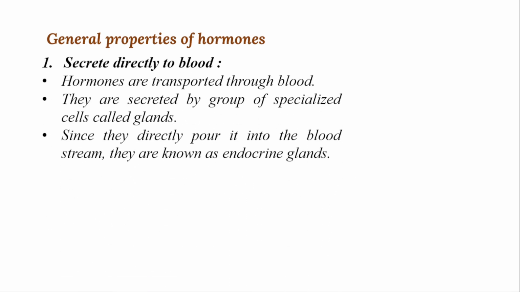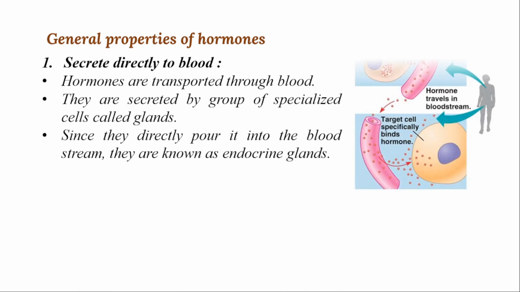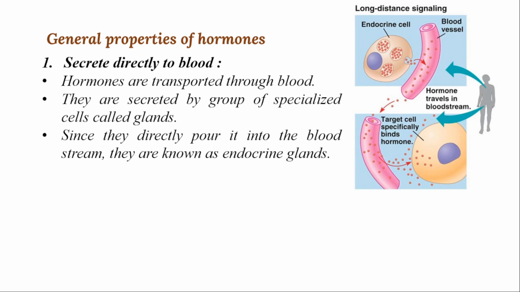And the first important property of hormones is that hormones are secreted directly into the blood. Generally, most of the hormones are secreted by the endocrine system. Because of that, the endocrine cells secrete these hormones in a distant location, and then these hormones are circulated through the bloodstream and reach the target cell, right?